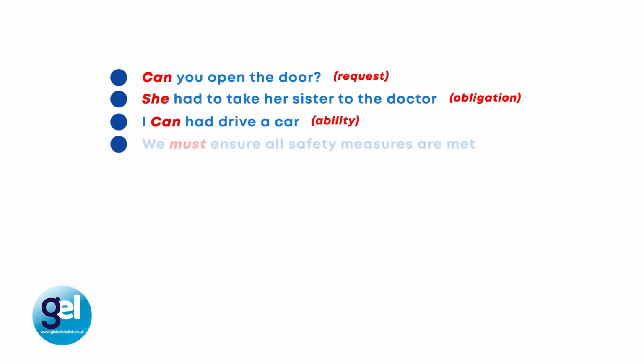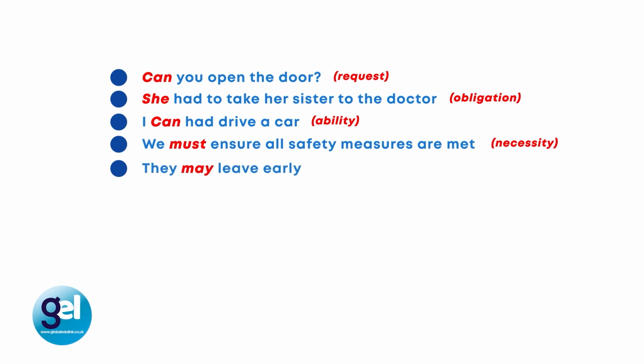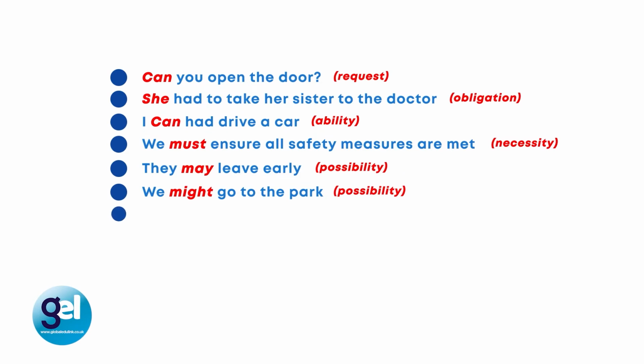We must ensure all safety measures are met. So if we focus on the modal verb must, this is used for necessity in this sentence. They may leave early. So if we focus on may in this sentence, what does it show? It shows possibility. We might go to the park. So again, we have the modal verb might, and this is used for possibility. What would you do?